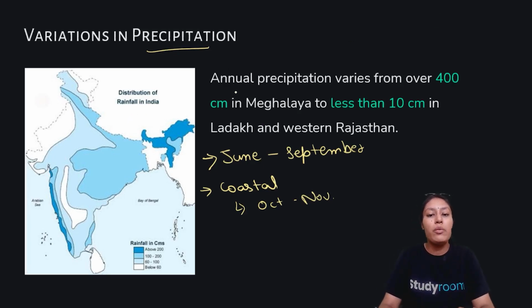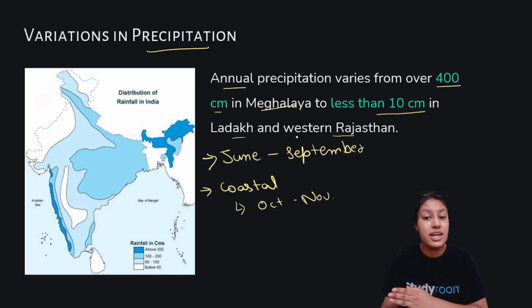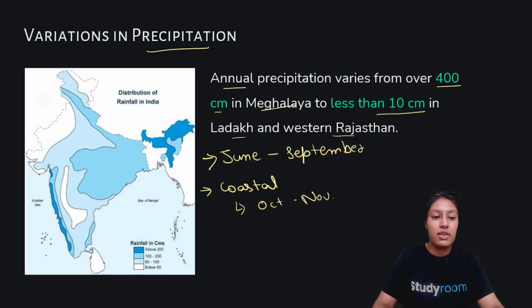The annual precipitation is 400 centimeters in Meghalaya, so it's a very heavy rainfall area, to less than 10 centimeters in Ladakh and western Rajasthan. So in western Rajasthan and Ladakh there is almost no rainfall, but in Meghalaya, in contrast, there is heavy rainfall.